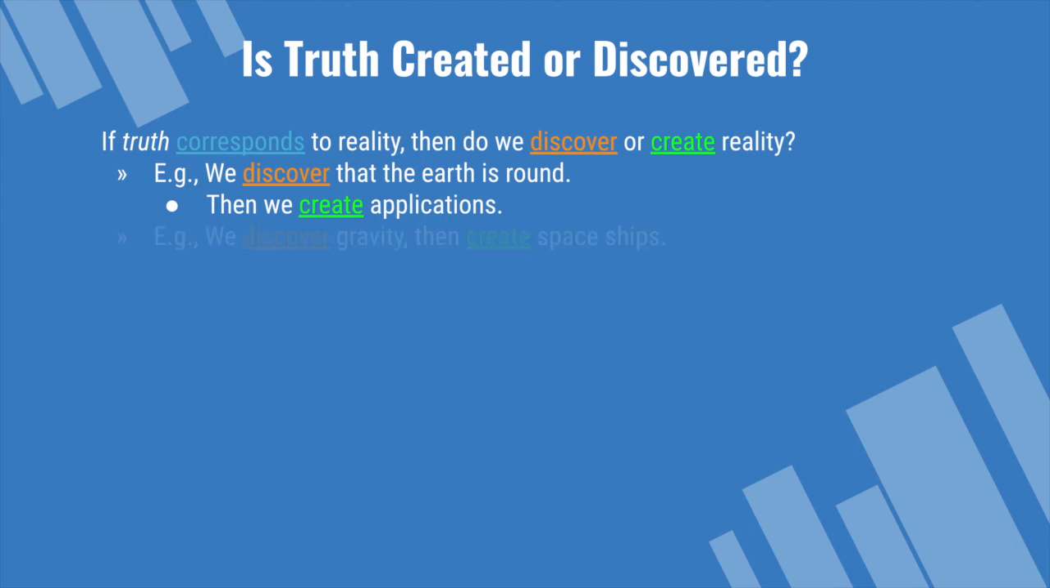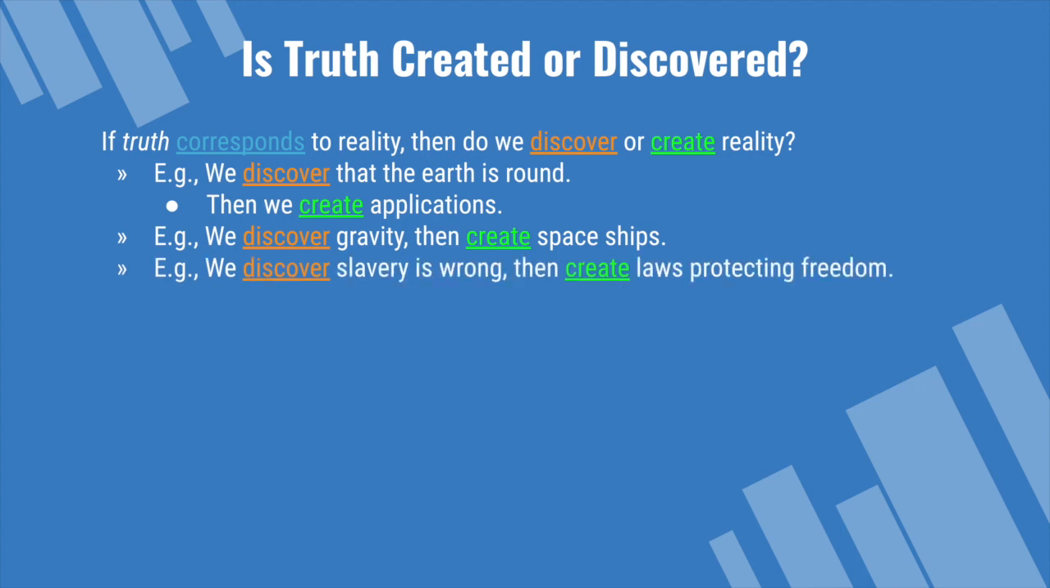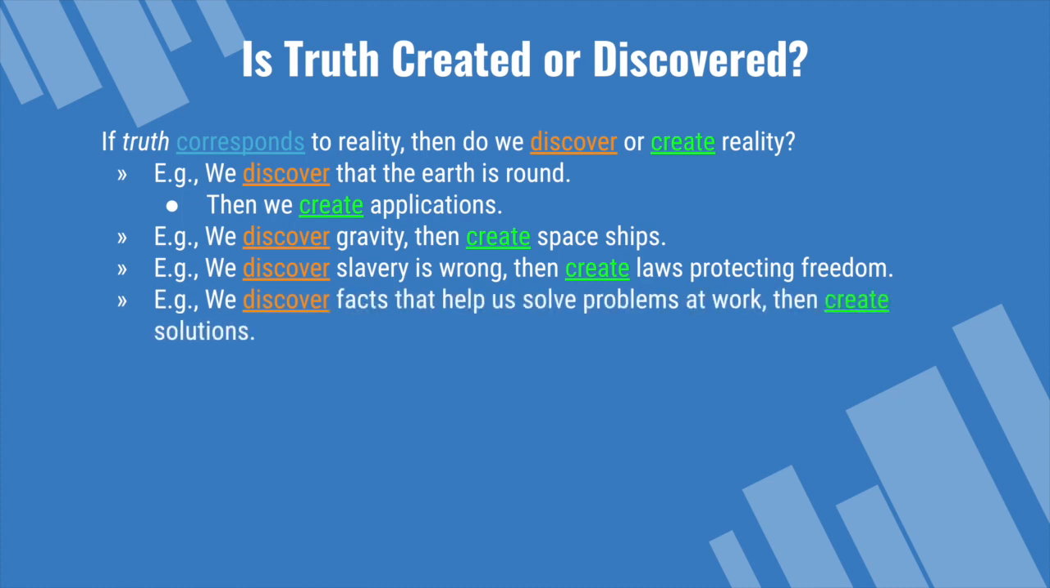Then we create applications. Another example, we discover gravity, then create spaceships. We discover slavery is wrong, then create laws protecting freedom. We discover facts that help us solve problems at work, then create solutions. Which solutions work best, let's say, in the workplace, or when we're talking about politics and laws, right?